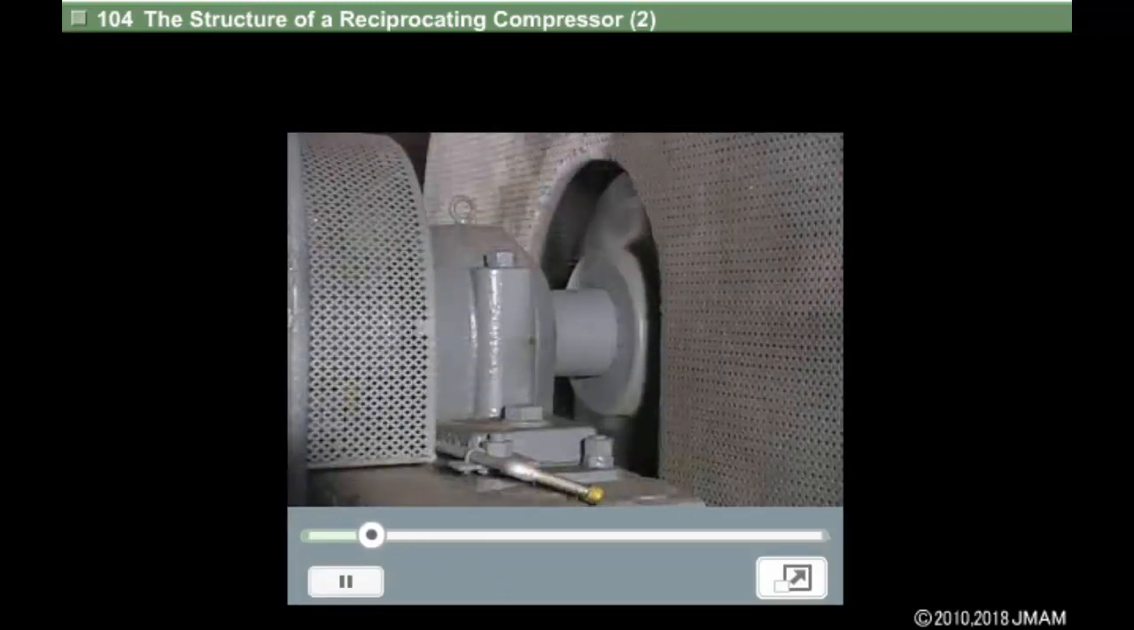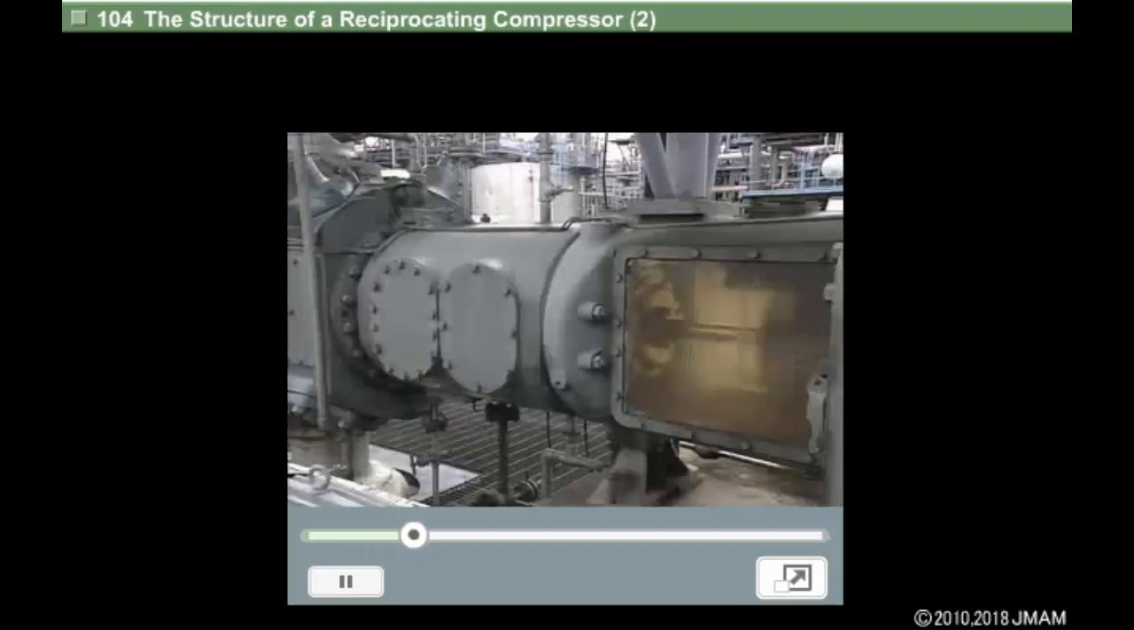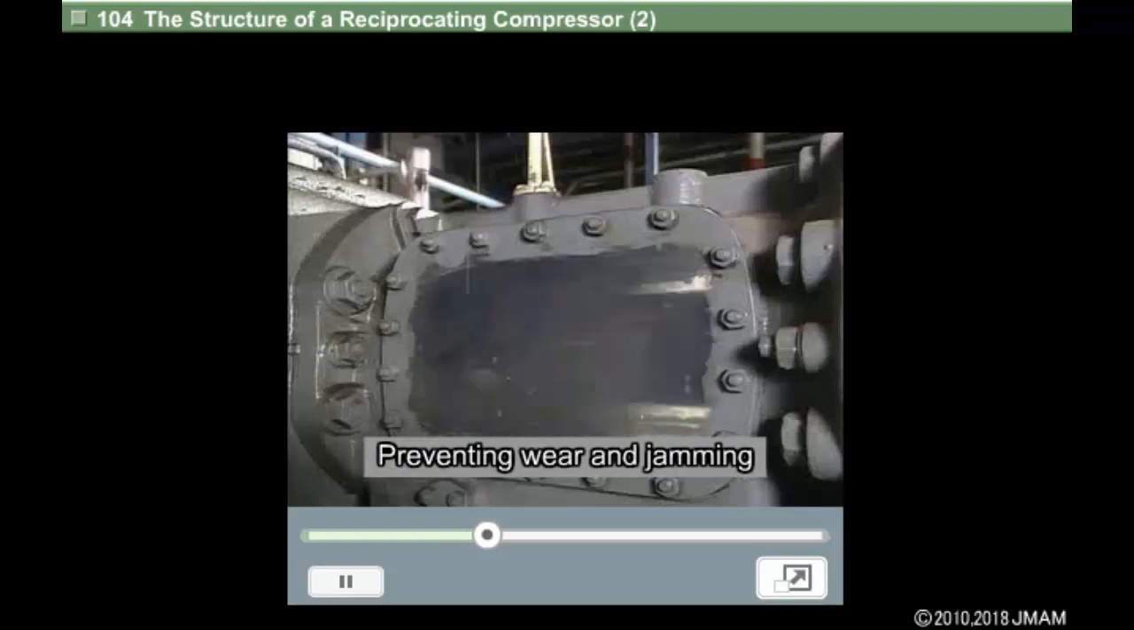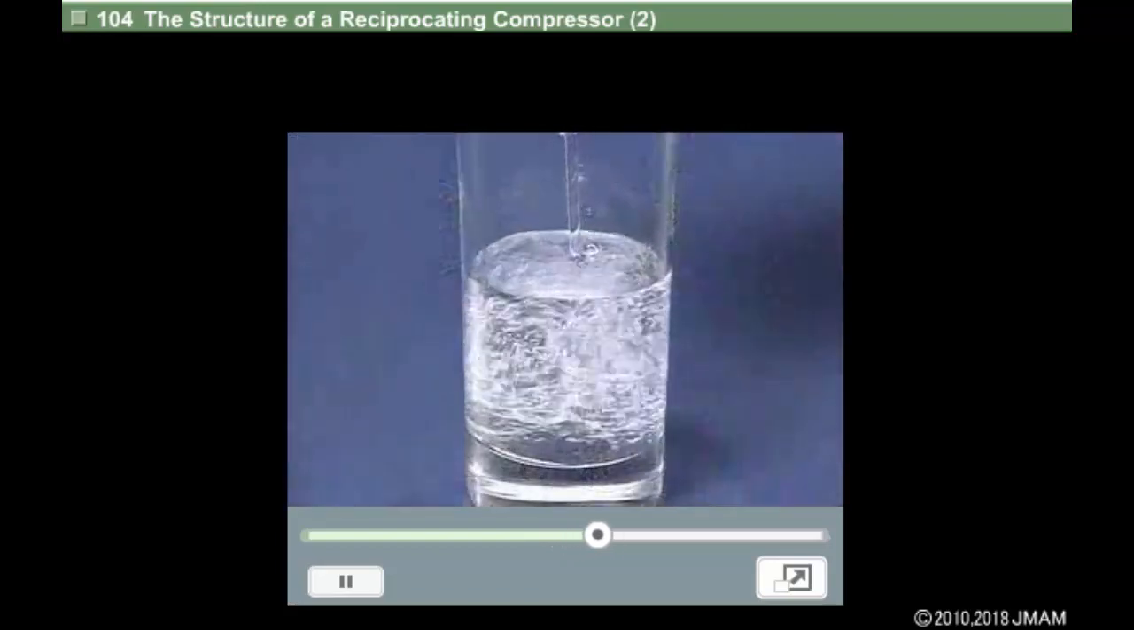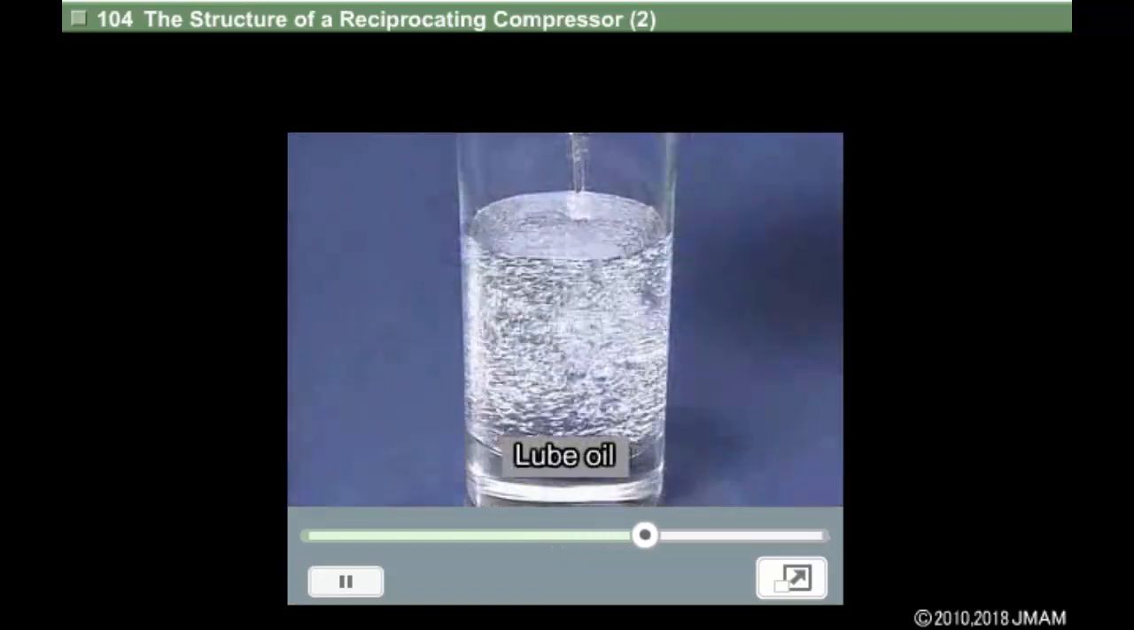As seen here, a reciprocating compressor contains many moving parts. Lube oil is used to maintain the airtightness of moving parts, as well as to prevent wear and jamming between each part.